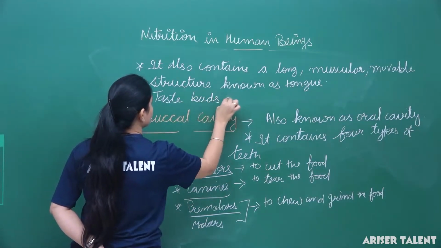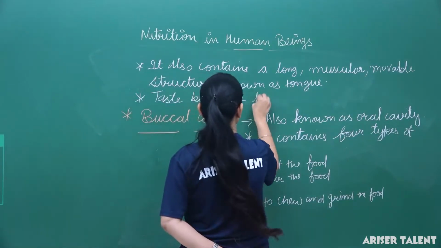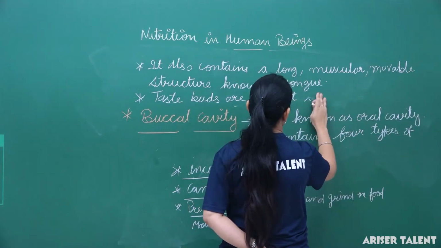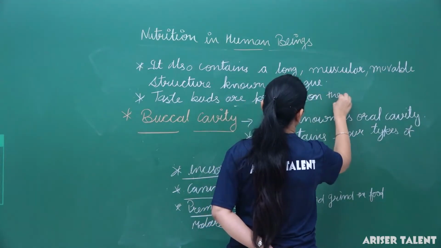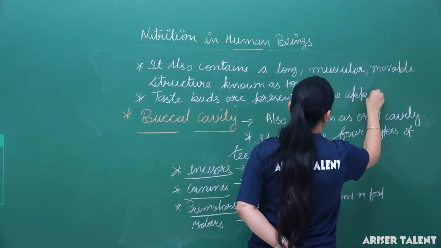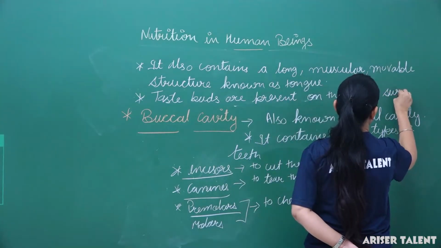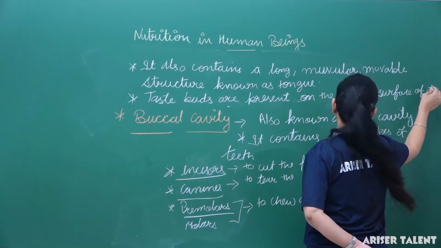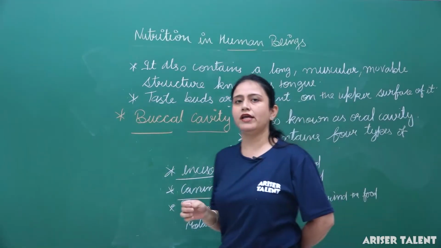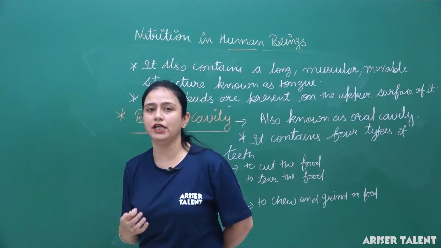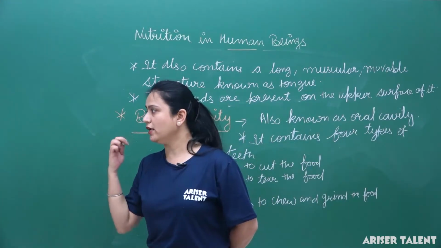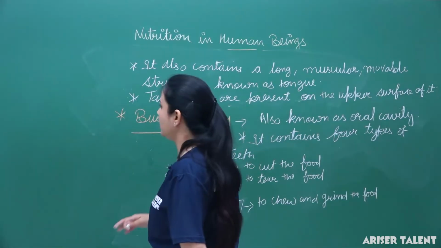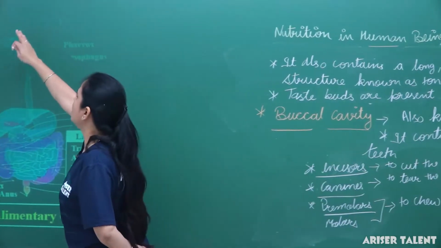Taste buds are present on the upper surface of it, the tongue. This is the reason we can identify what we are eating, whether it is sweet or sour in taste. So this is all about the buccal cavity.